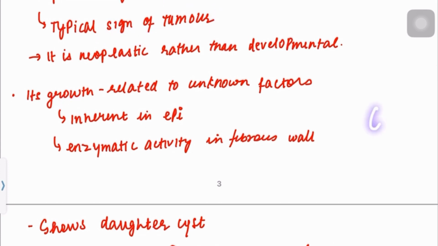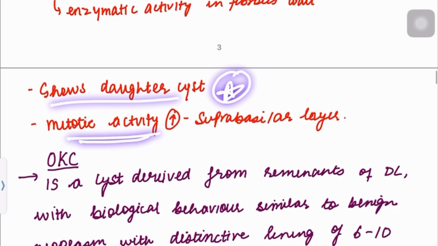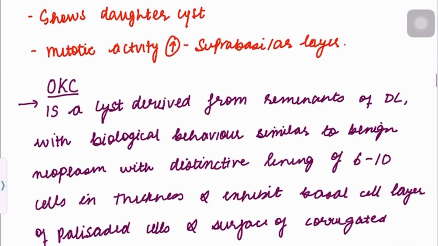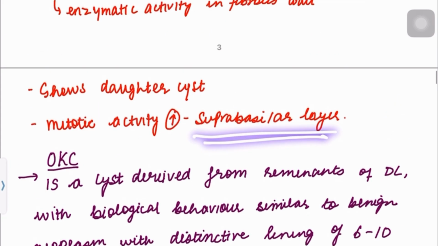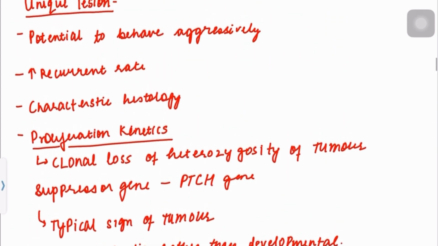Normal cyst grows due to increase in osmotic pressure, but this increases in growth due to enzymatic activity in the fibrous wall, and its growth is inherent in its epithelium. It shows presence of daughter cysts, and mitotic activity is increased even in the suprabasilar layers. So these features make this OKC a unique lesion.